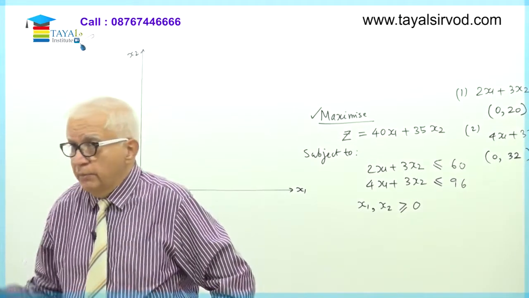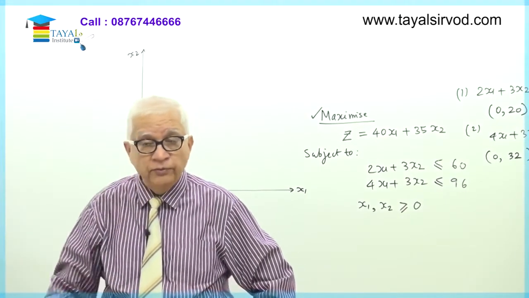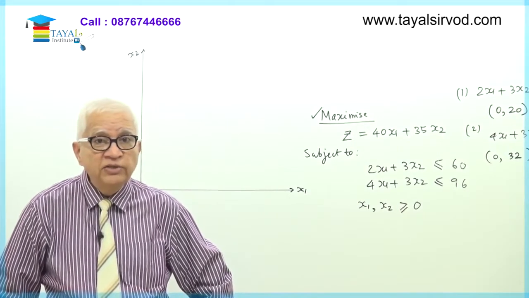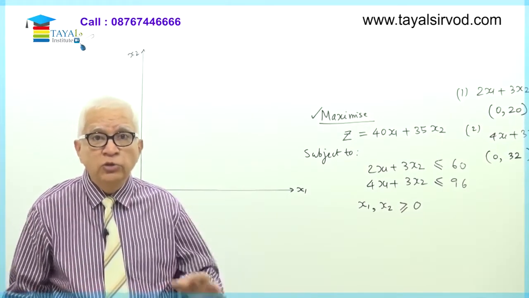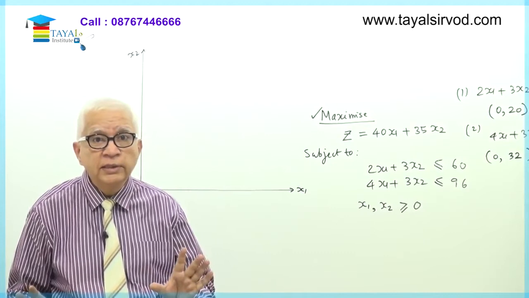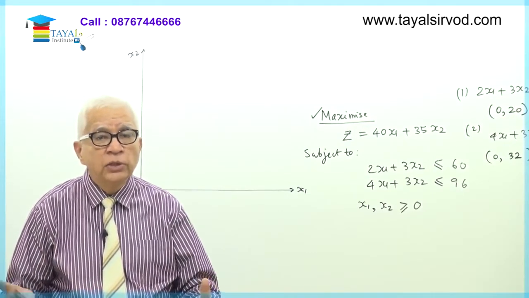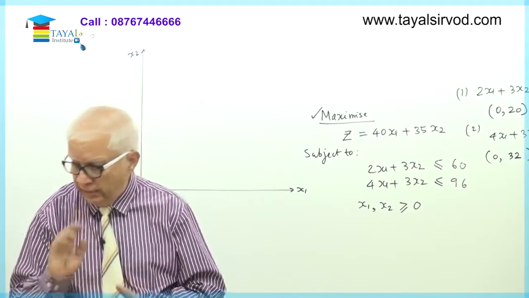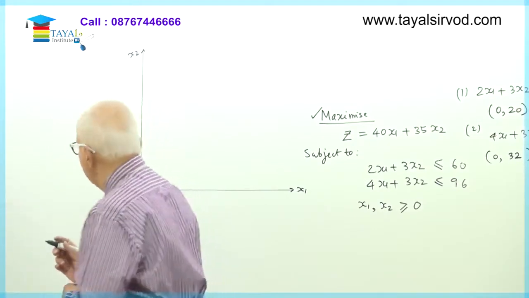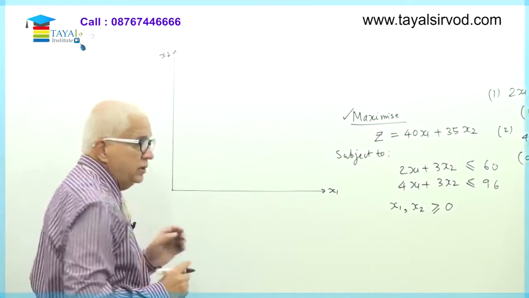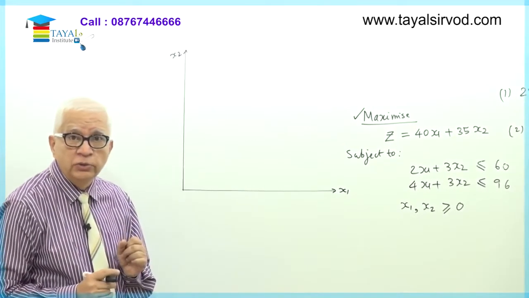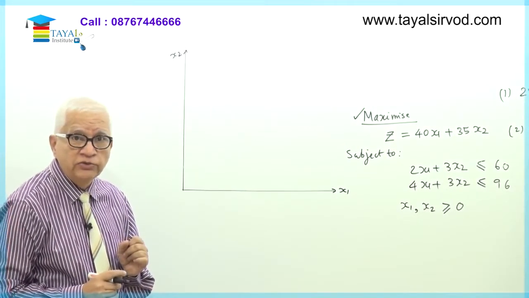In other words, my scale which I am going to open up here for this graph must be such that it will accommodate at least up to 30, 32 on both the axes. In fact, we take a scale such that it is little more than 30, 32. So I will take up to about 40 on both the axes. So how do I do that? See, what is this point? This point is (0, 0). Both the values of x1 and x2 are 0 here.